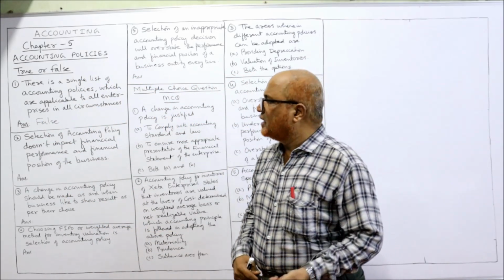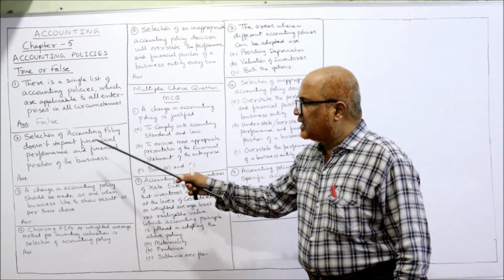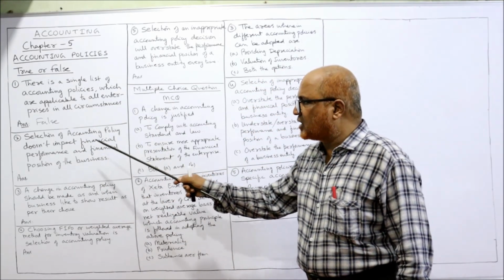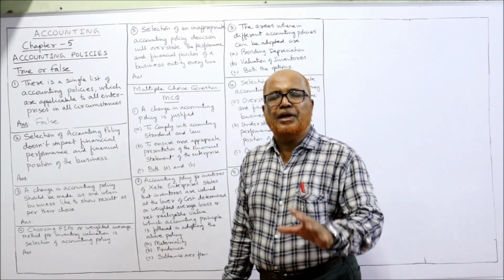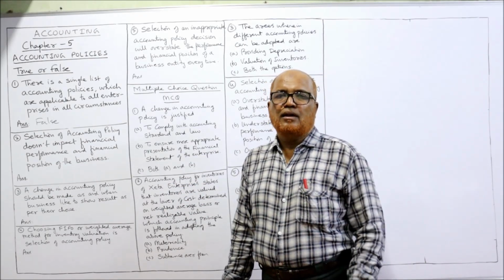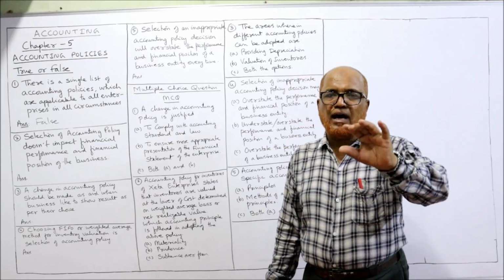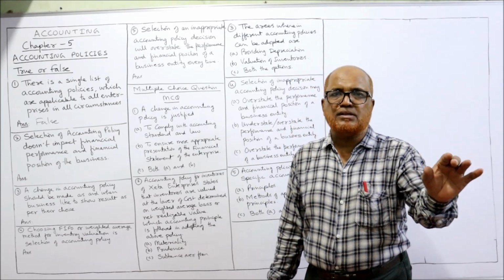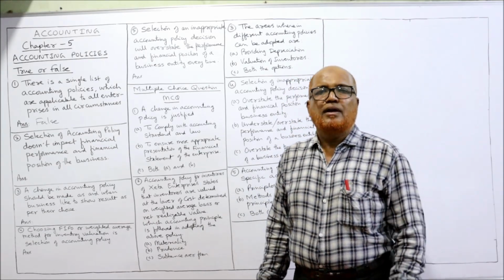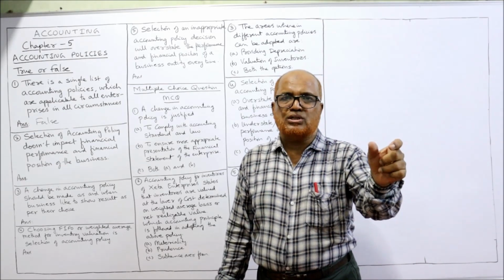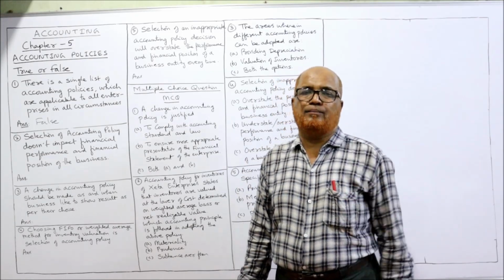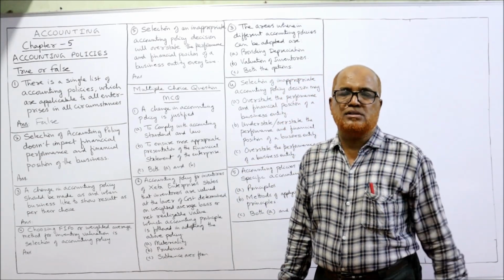Second, selection of accounting policy doesn't impact the financial performance and financial position of the business. Sorry, it will have a big impact. The accounting policy will have a direct relationship with the performance and the financial position. The items in the profit and loss account and the items in the balance sheet are affected by the accounting policies.